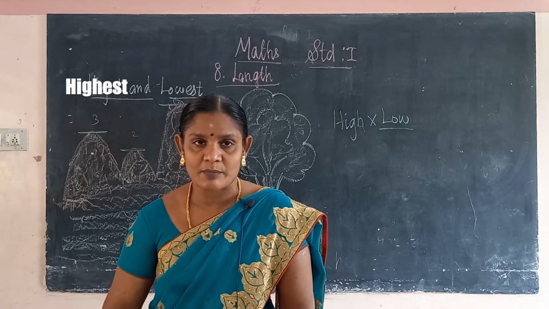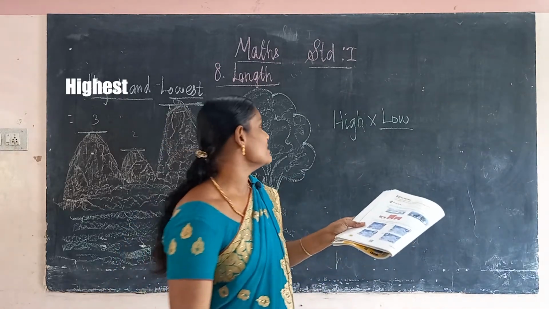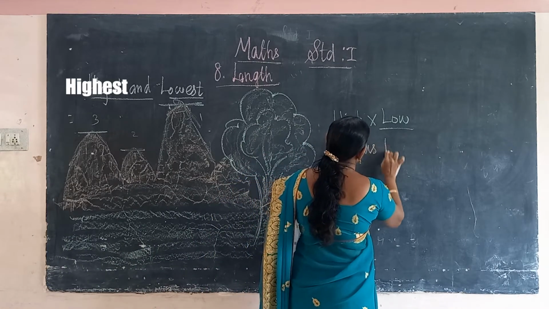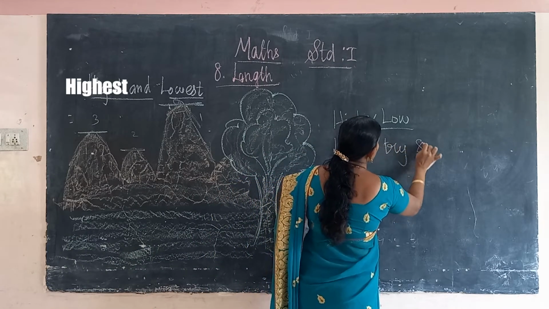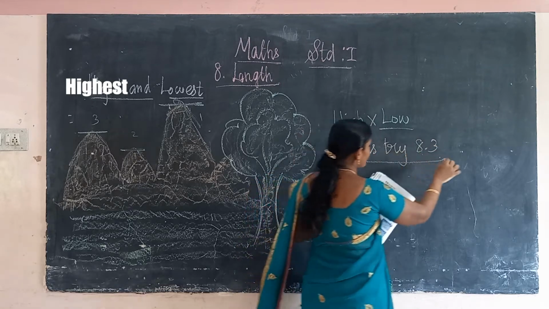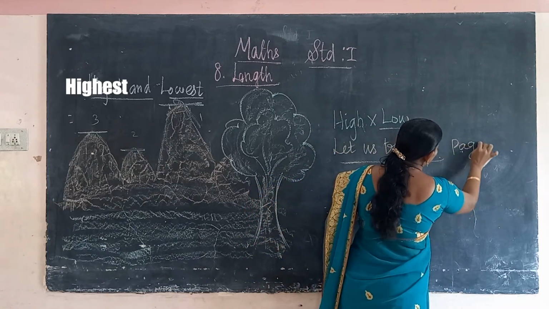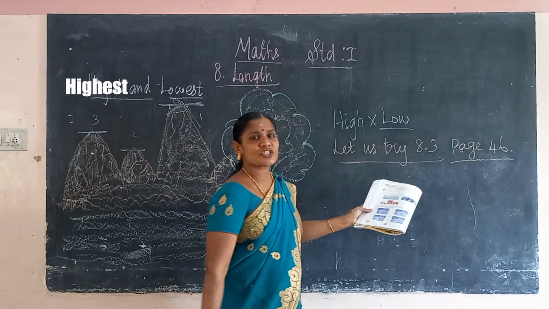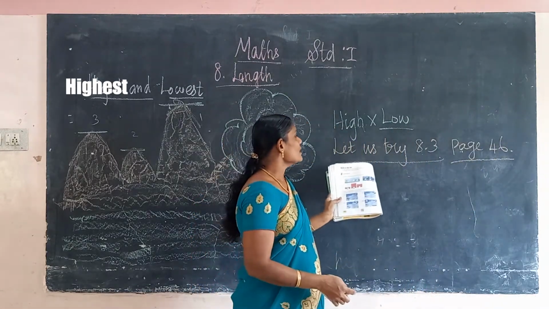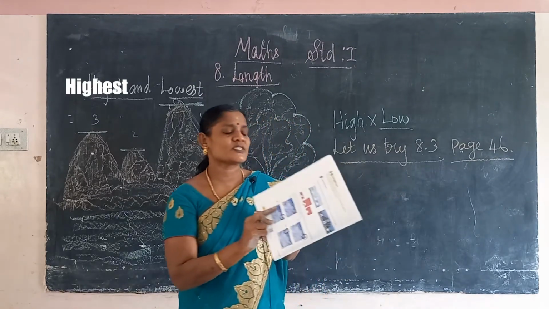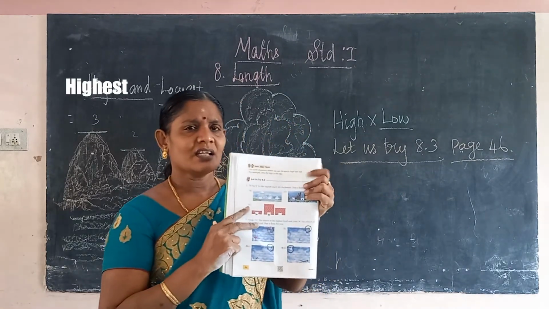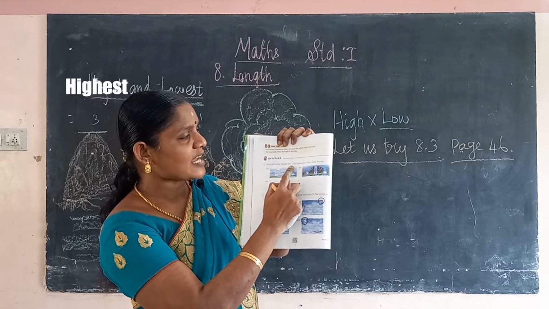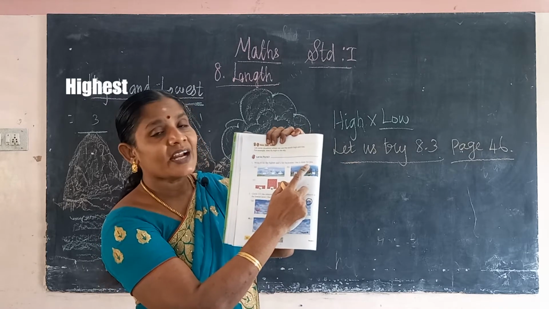Now we discuss 8.3. So let us try 8.3. Page number in your book, page number 46. So you turn to page number 46 in your book. What is given here? You see here in this book, first Roman letter you see, write H for highest and L for lowest. One is done for you.